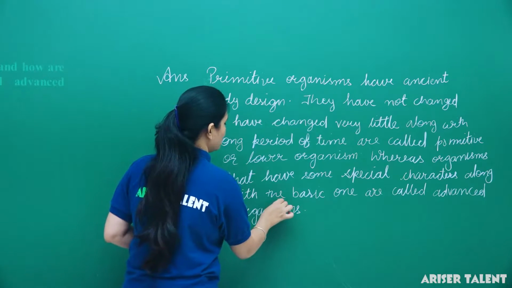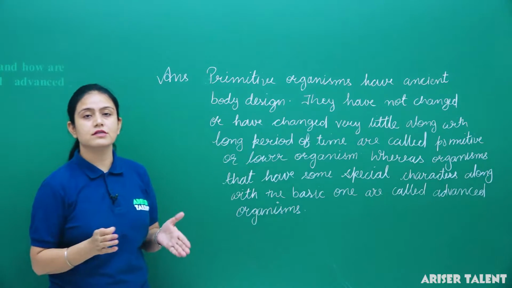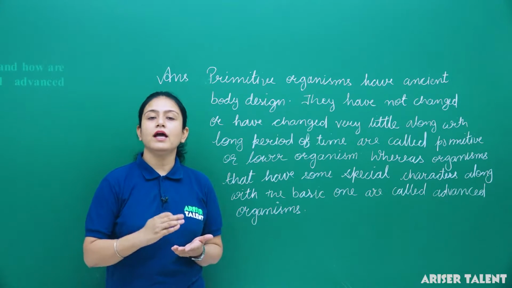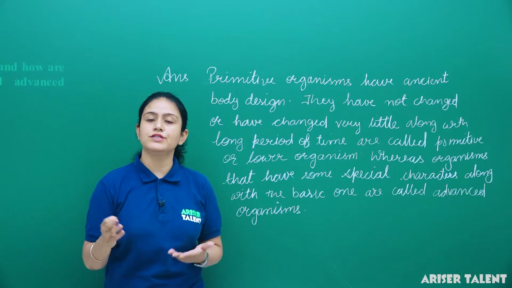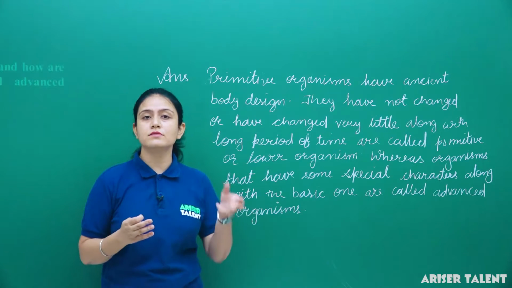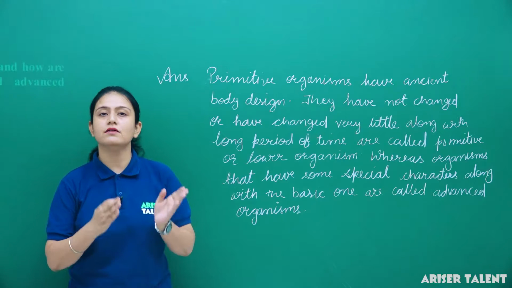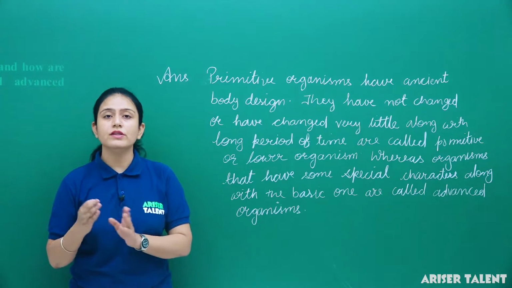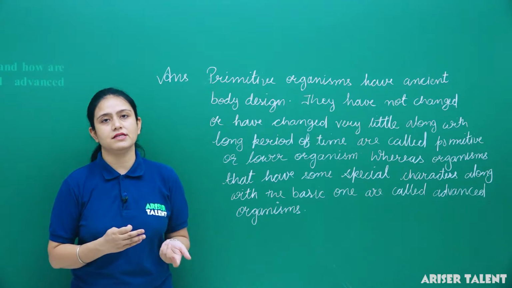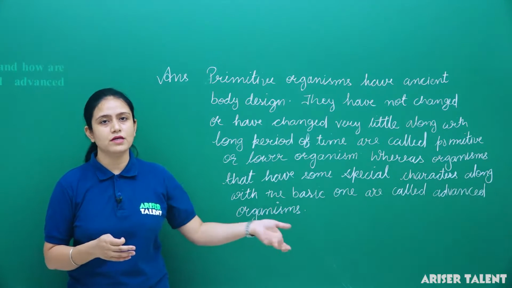So what are primitive organisms? Organisms whose body structure is of ancient type, and which have not developed special features along with the time period, are known as lower organisms. But organisms which have changed their body structure with time, and have developed special features along with the basic one, are known as advanced organisms.